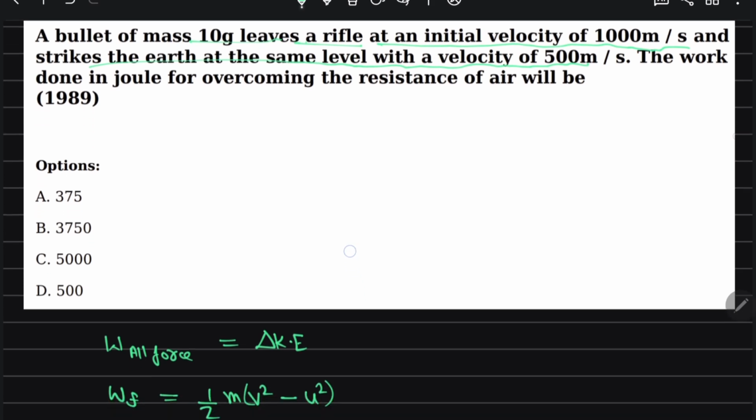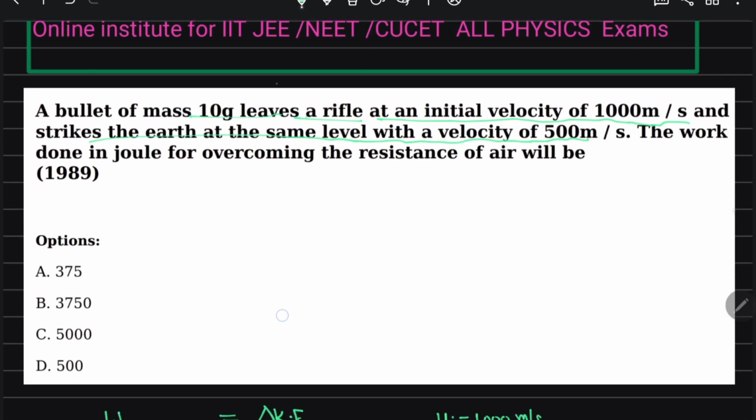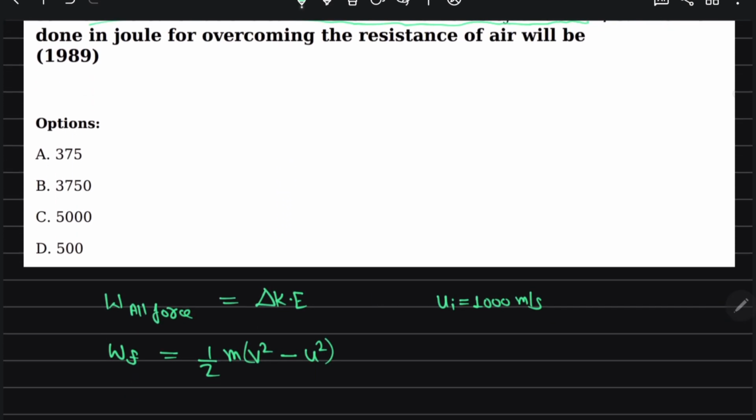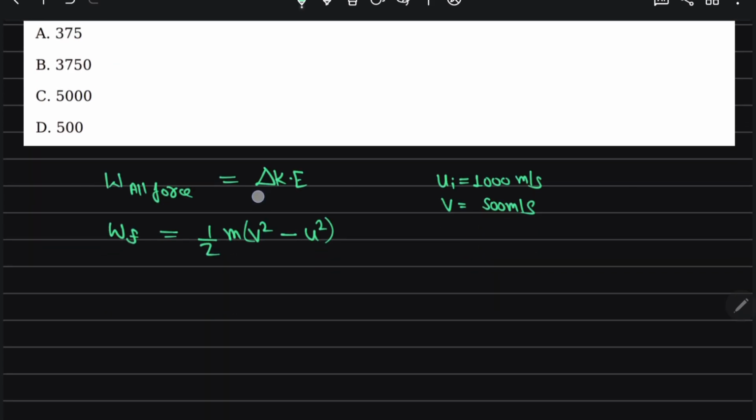Here the initial velocity they have given is 1000 meter per second, and the final velocity is 500 meter per second, and the mass is 10 gram. First we have to convert it into kg, so 10 to the power minus 3 kg.